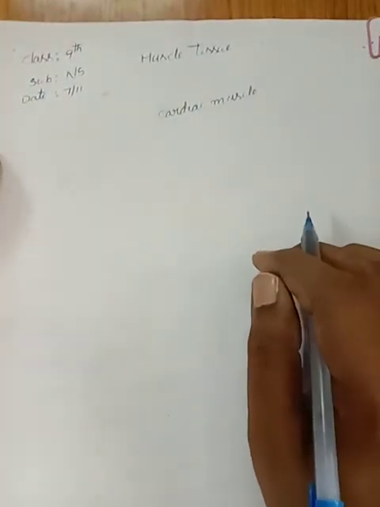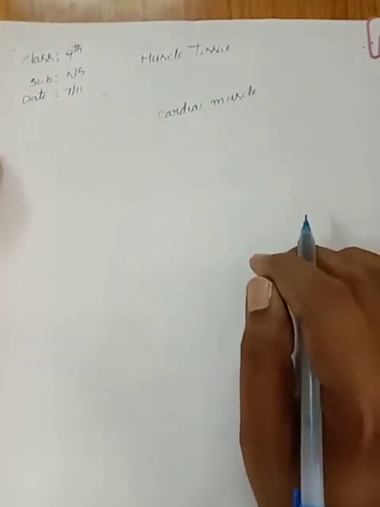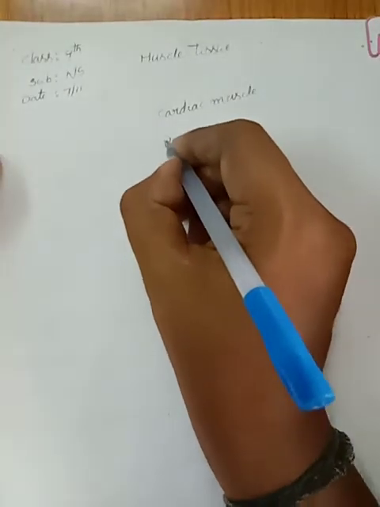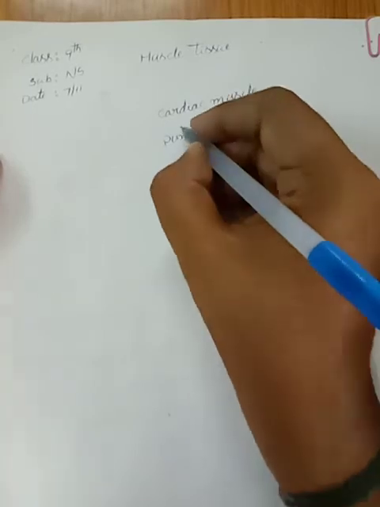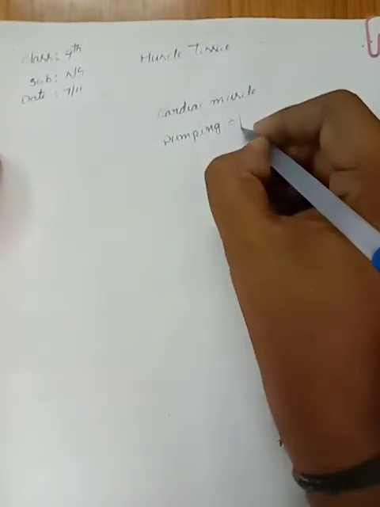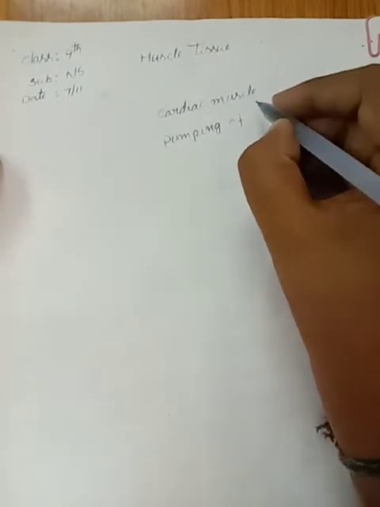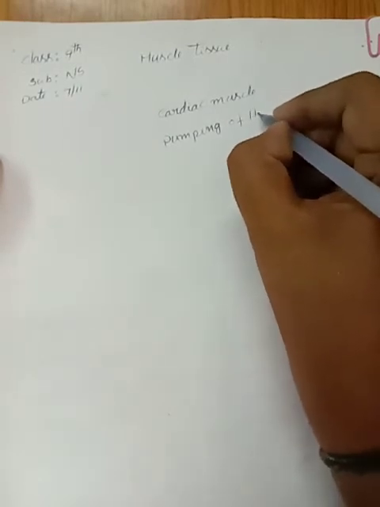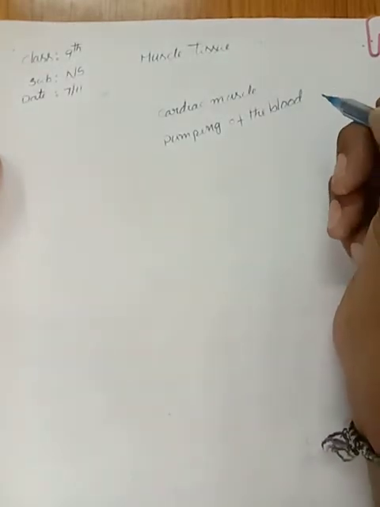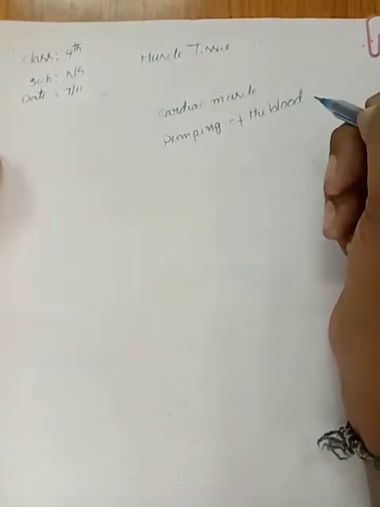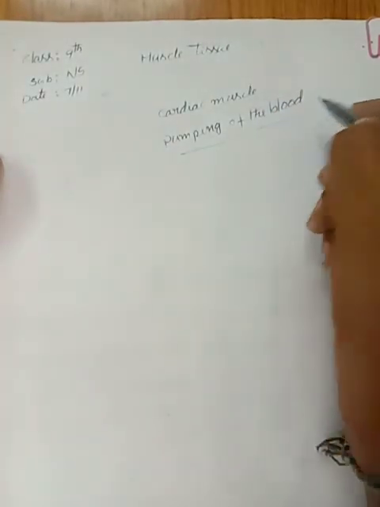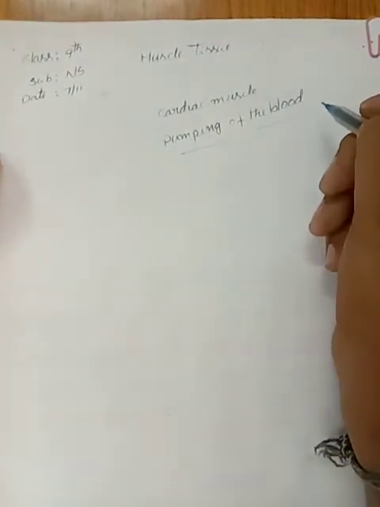Cardiac muscle. What is the main function of the heart? Heart helps in pumping of the blood. What is the main function of the heart in our body? Heart plays an important role in the pumping of the blood in our body.